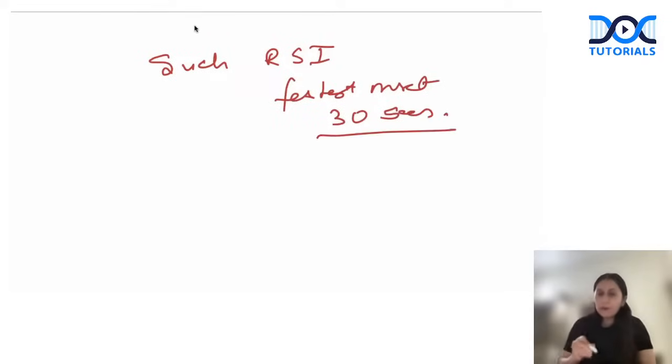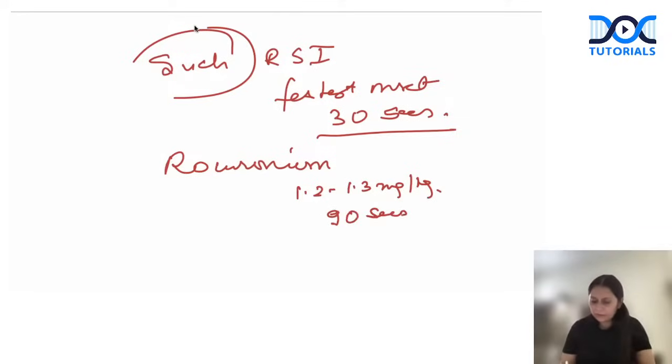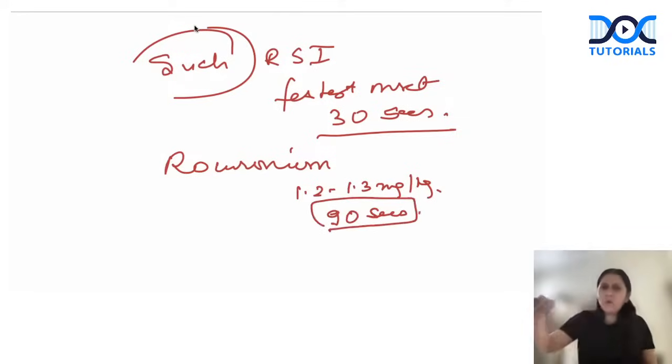But if I cannot use succinylcholine for any reason, I can use rocuronium, a non-depolarizing neuromuscular blocker. Now, rocuronium in the dose 1.2 to 1.3 milligram per kg body weight can also give fast paralysis within, let's say, 90 seconds. So a little more than succinylcholine, but much faster than other non-depolarizing agents. So rocuronium can replace succinylcholine for RSI.